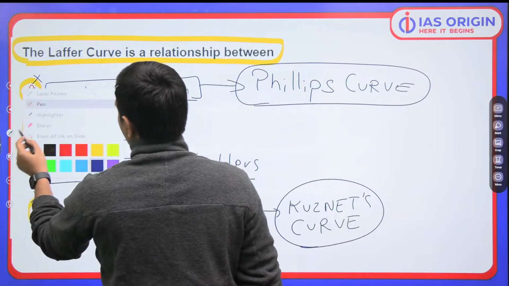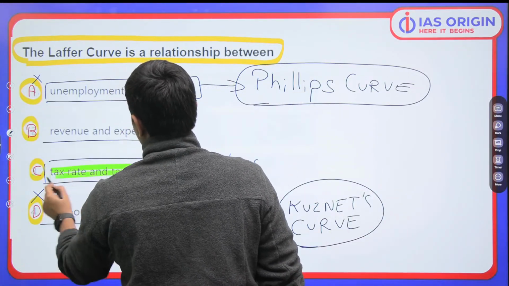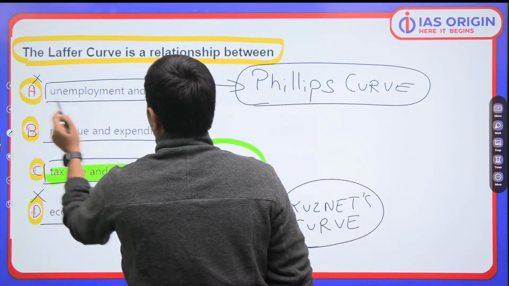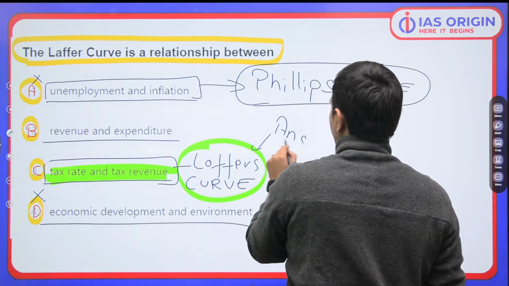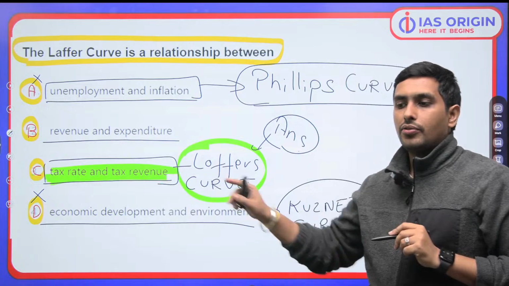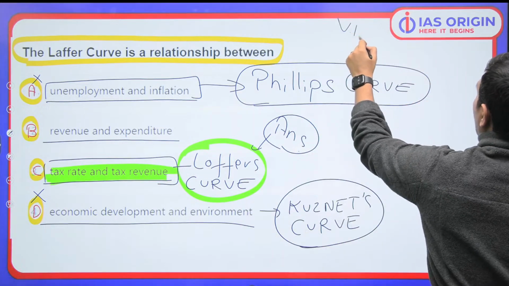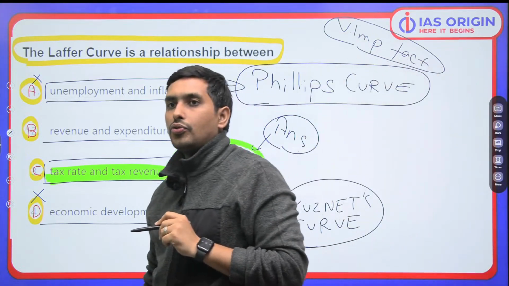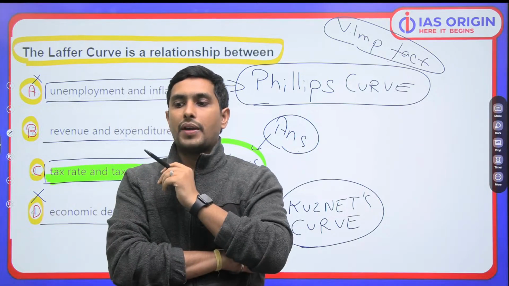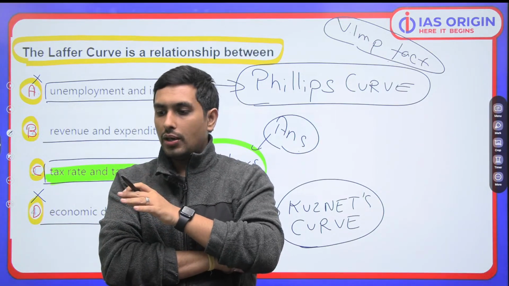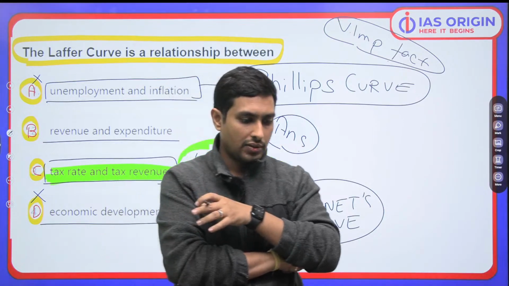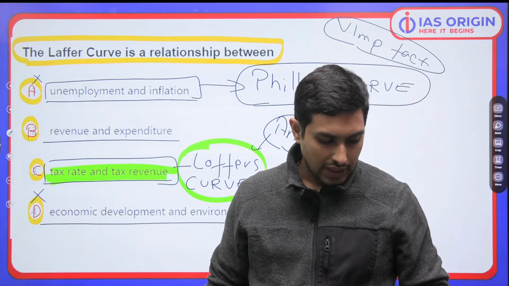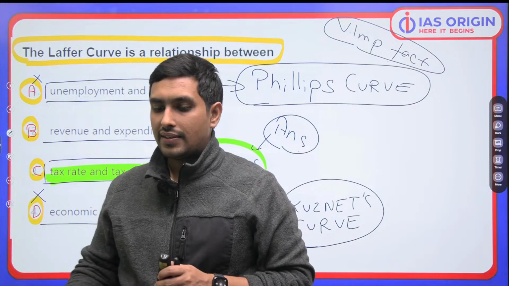So what is the right answer to this question, bete? The right answer is tax rate and total tax revenue which is collected by the government. I'll show you the graph also, don't worry. So this precisely is the right answer to this question. This is a very important fact you need to know. Kyun bhai? Hua clear? I hope you're all in a position to understand these things precisely. Very important these are. Whatever we are talking about, these are very basic things and you have to understand them precisely. That is important.